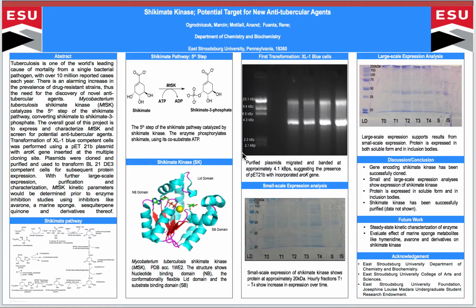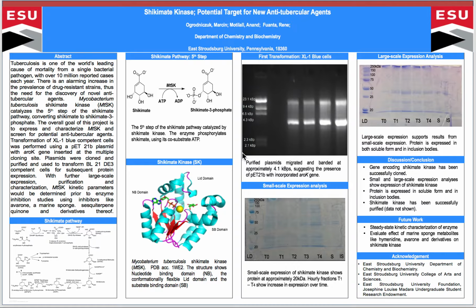Tuberculosis is an upper respiratory infection that infected nearly 11 million people in 2017, which is far more than previous years. This infection rate is primarily due to the fact that tuberculosis can exist in a variety of forms based on its level of resilience to antibiotics. This rising level of infection rate suggests that there is a need for the development of novel anti-tubercular agents.